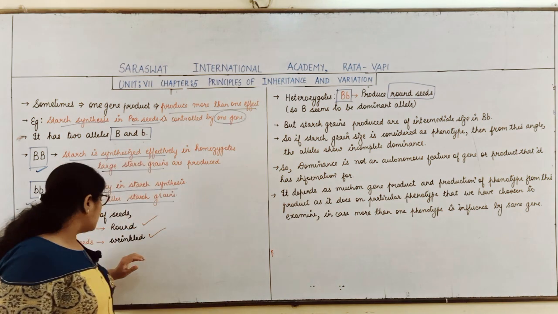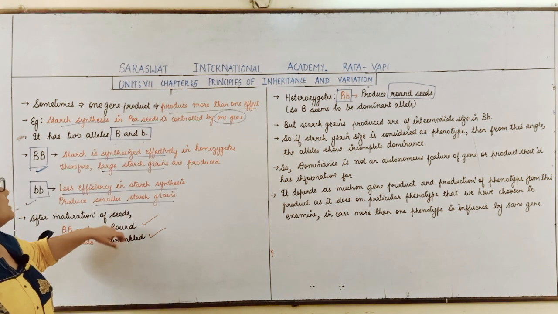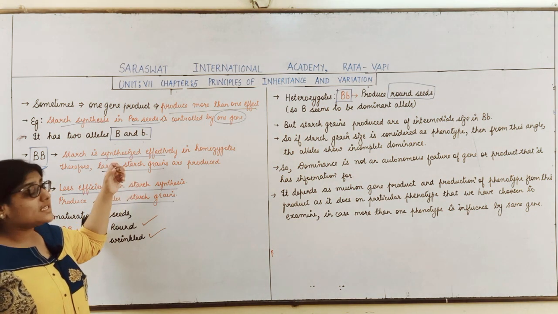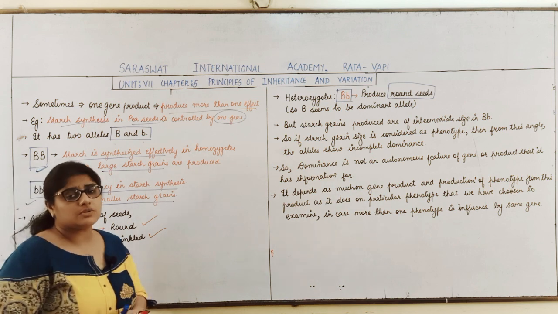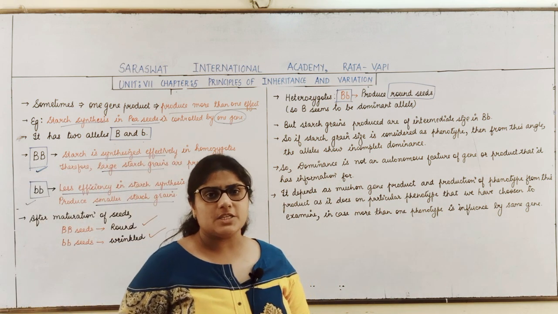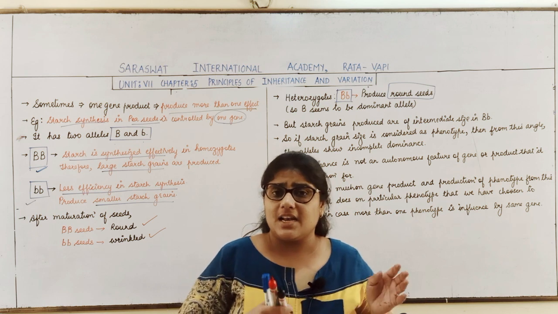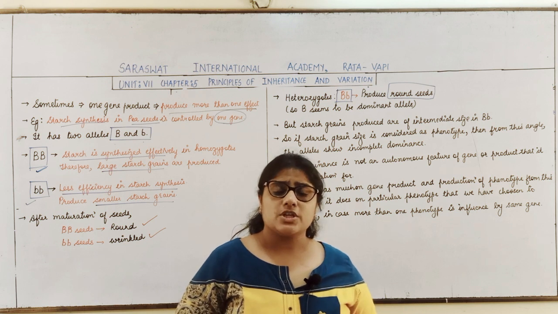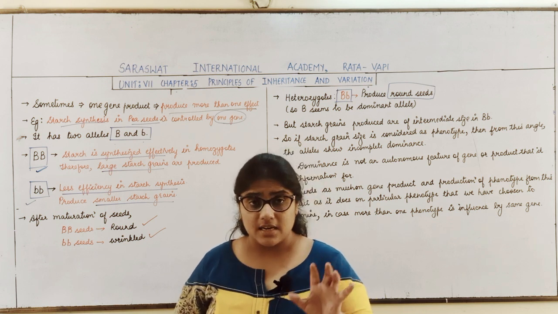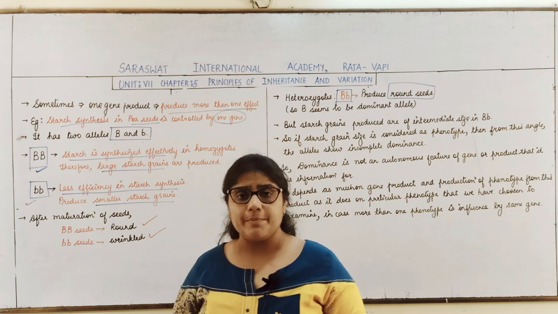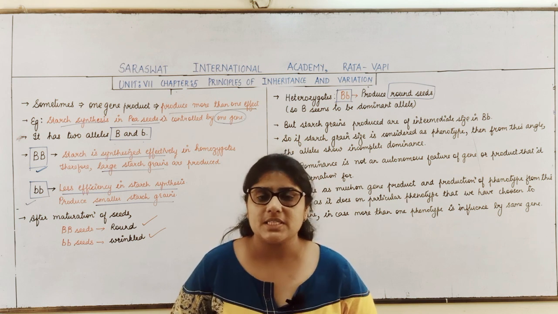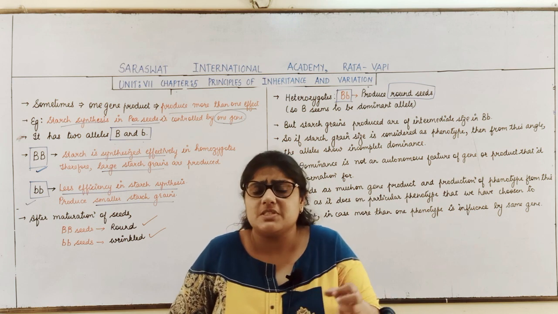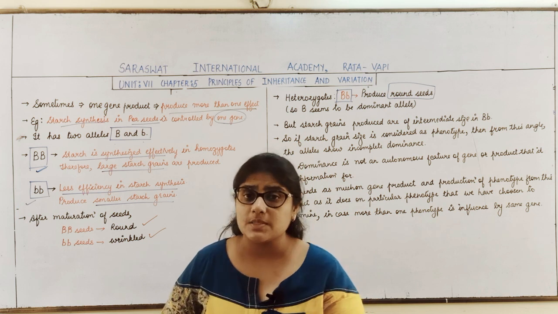Now students, a round seed means that it should contain which type of starch grains? It should contain large starch grains. Are you getting my point, students? When the capital B condition is there, the starch grains are large and the seeds are round. When the small b condition is there, starch grains are smaller and the seeds are wrinkled. In the heterozygous condition, capital B, small b, which type of seeds are produced? Round seeds are produced, which means that it seems that capital B is dominant over small b.